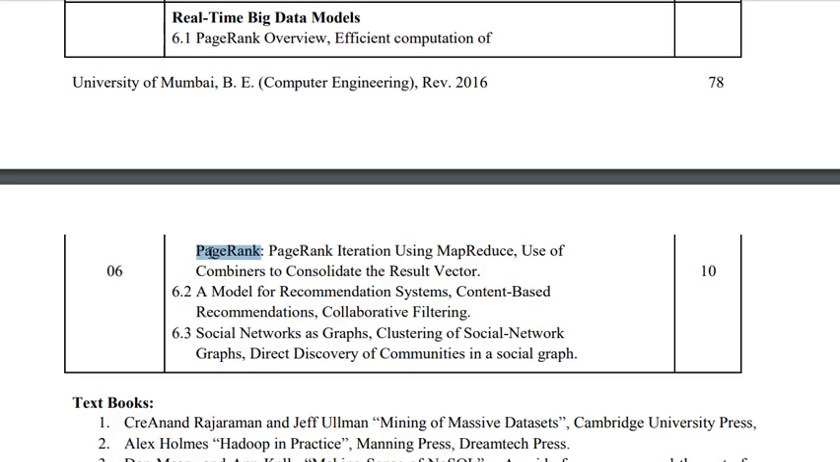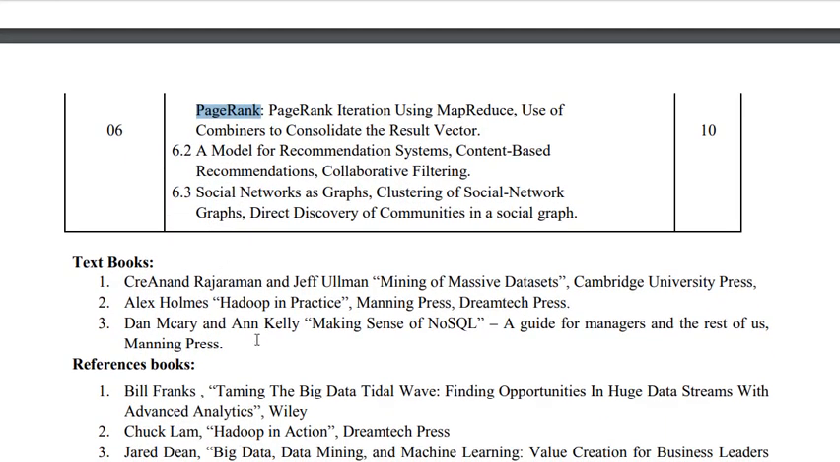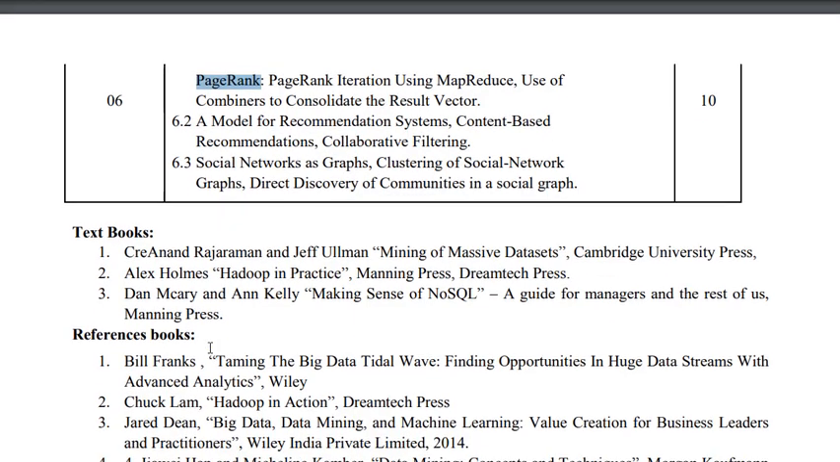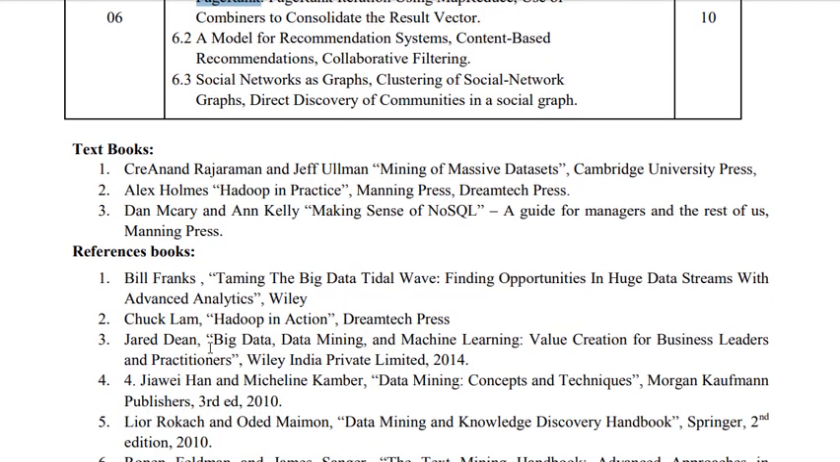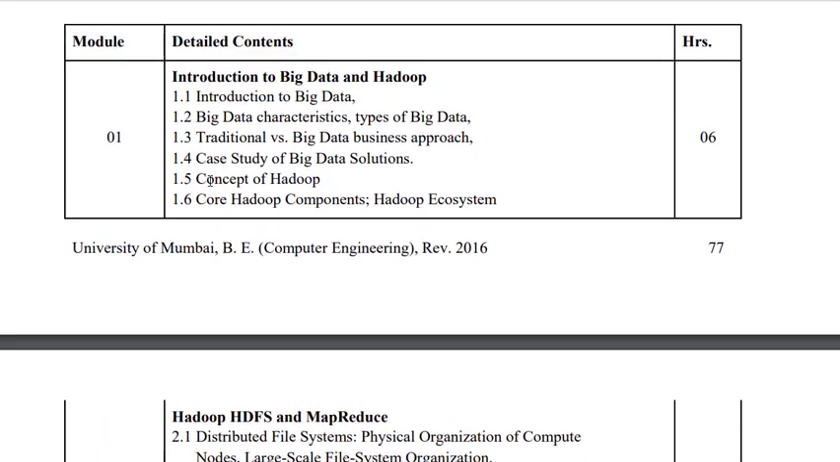So these are the 6 units of the big data analytics syllabus, which are divided mostly into 3 points. The first point is batch processing, the second point is stream processing, and the third point is NoSQL. The list of textbooks and reference books is given in the syllabus. Whenever I deliver any lecture, I will be referring to the presentation points done by these original authors only. So that's all about the overview of the syllabus of this particular subject.